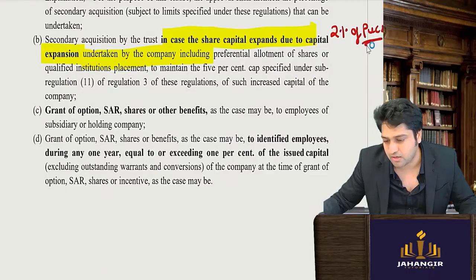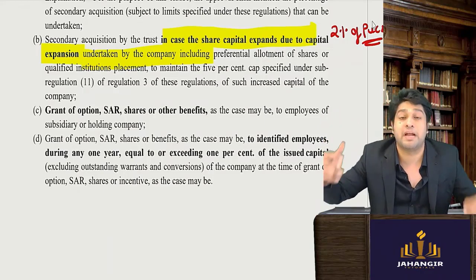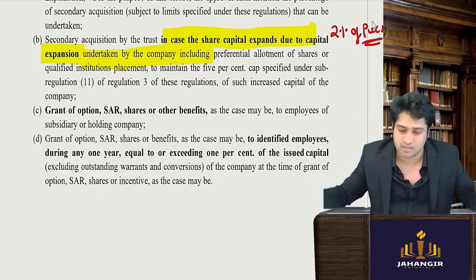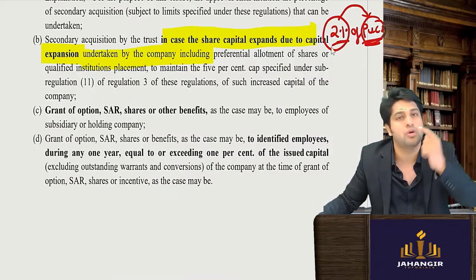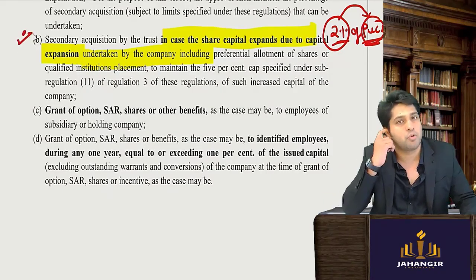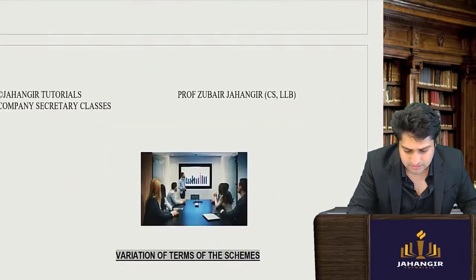Now, if the company has made a private placement, the paid up capital will become more, so automatically the trust will get more rights because it's a percentage. So if this increases, you get more amount to purchase. So whenever that is happening, then you have to take an approval of the shareholders also. These are all general points.